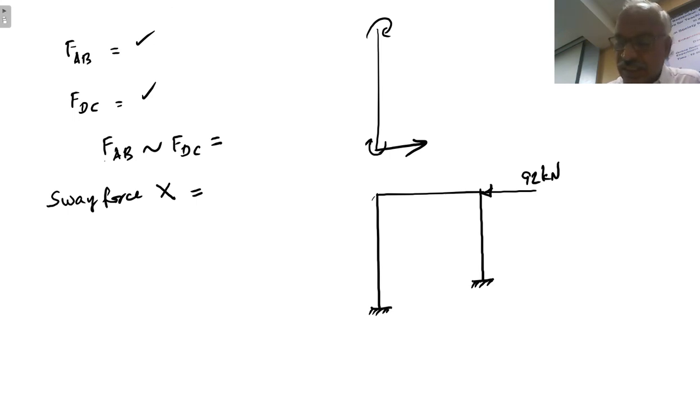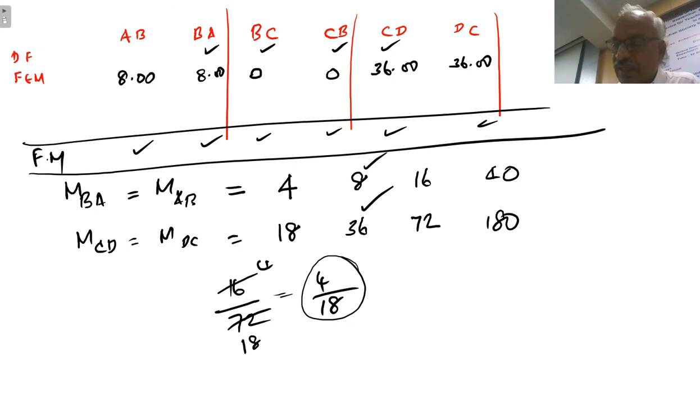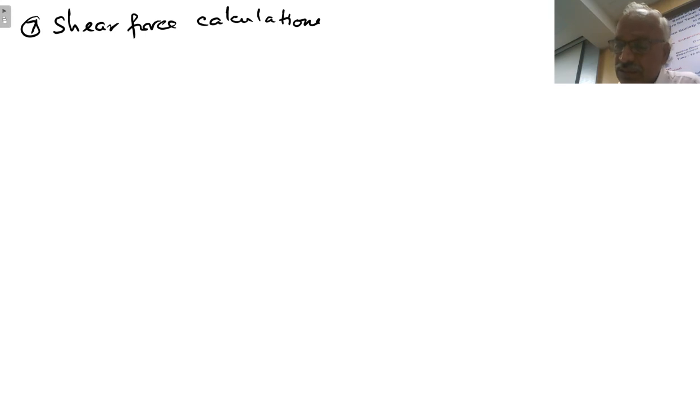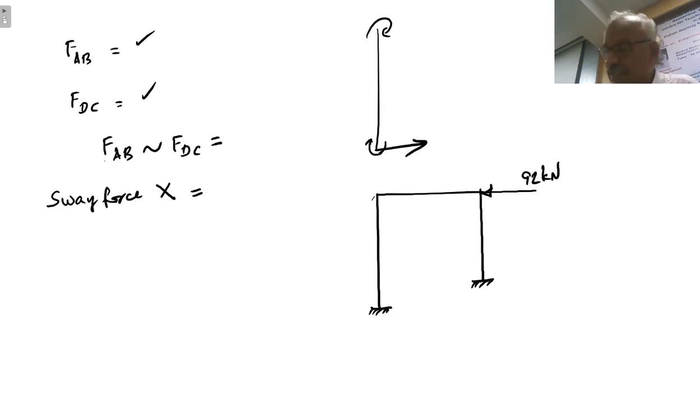Now in the previous table, suppose we take this moment, namely in AB, whatever the value may be. If the sway force is 92 kilonewton, we will be getting that MAB in the present tabulation.